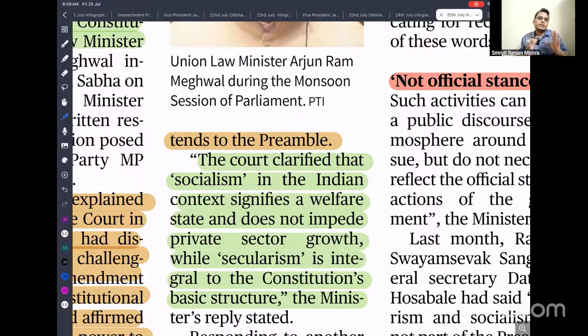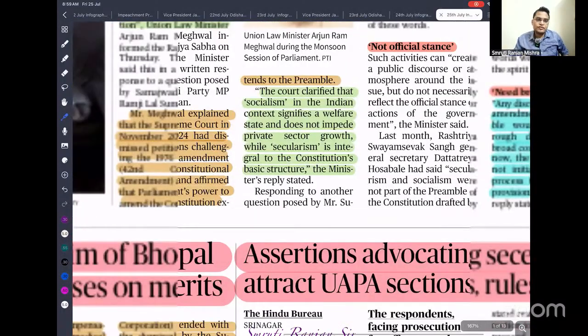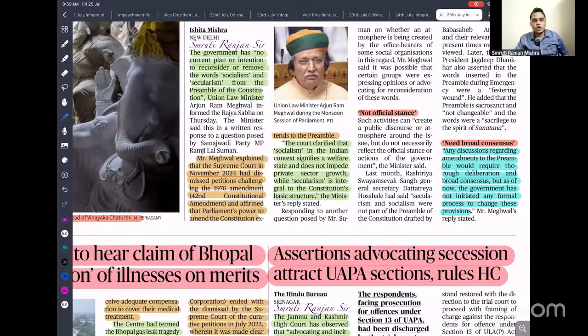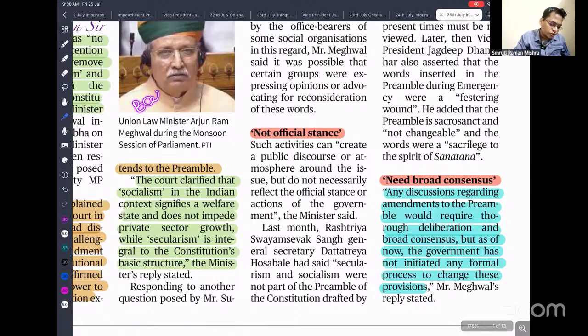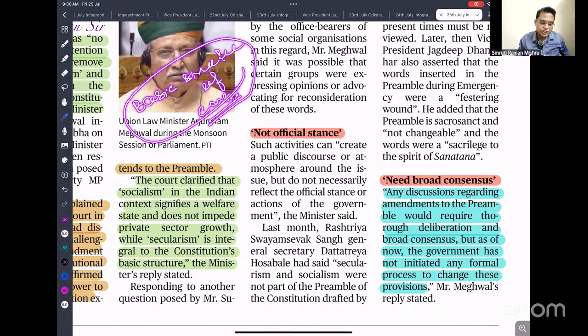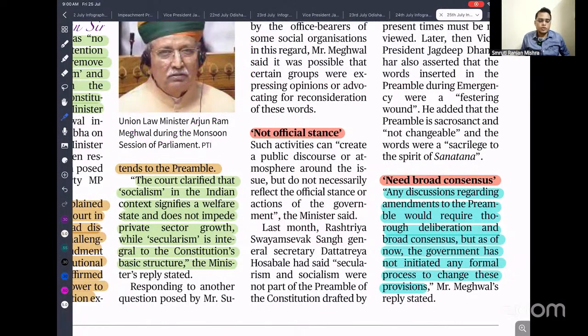In the socialism of China there is state ownership of everything, but in our socialism we want to reduce inequality, promote an egalitarian society and the welfare of all, while secularism is an integral part of the constitution's basic structure. So the Supreme Court stated that both are part of the basic structure of the constitution. If something is part of the basic structure, it cannot be amended by Parliament. So dear students, tell me in the comment box: you have to study the basic structure of the constitution, how it evolved, and tell me which Supreme Court judgment laid the foundation for the emergence of the basic structure of the constitution.